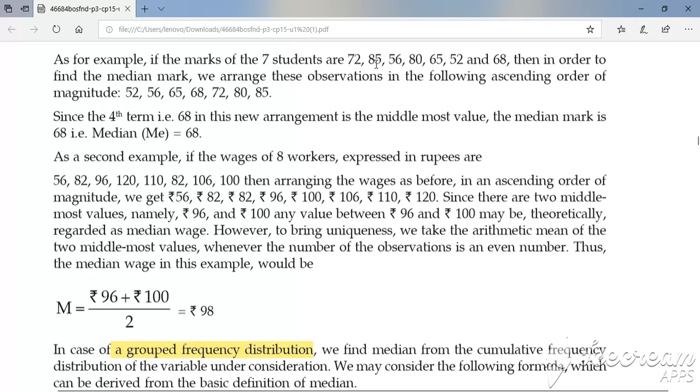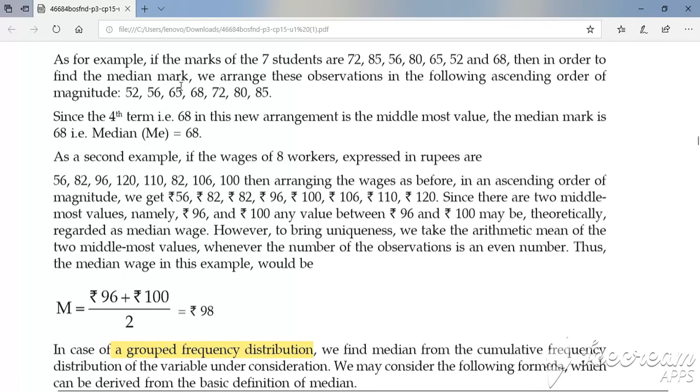Median is nothing but middlemost observation. Okay. So before that I have to arrange this data either in ascending order or descending order. So arranging this data in ascending order gives 52, 56, 65, 68, 72, 80 and 85.